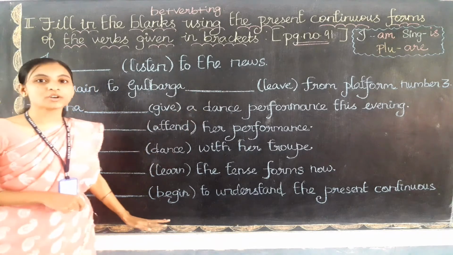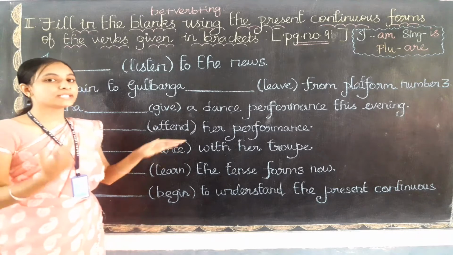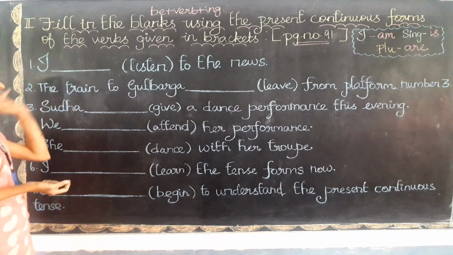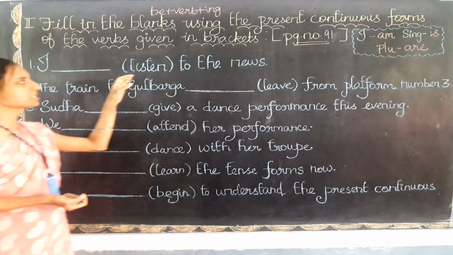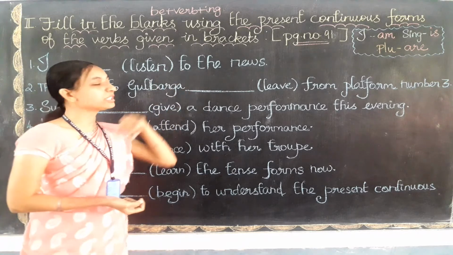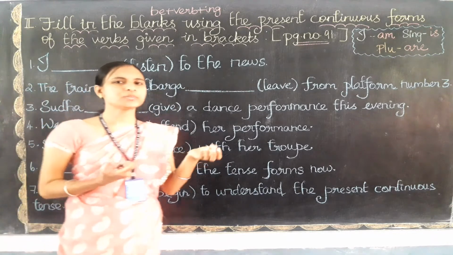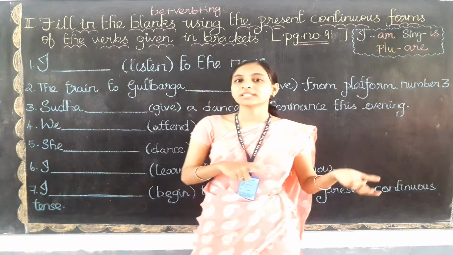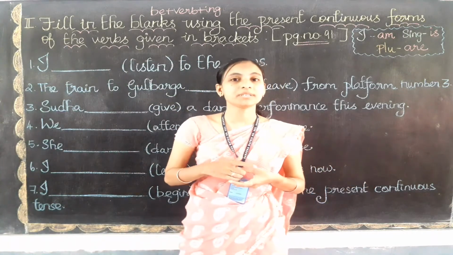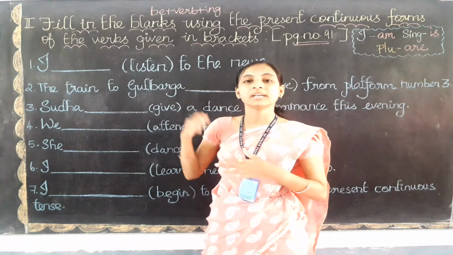There are 7 questions given in your book. Let's do them one by one. The first question: I dash to the news. In the bracket they have given listen. I dash to the news. I dash listen. I dash to the news. What does it mean? In the bracket they have given listen.